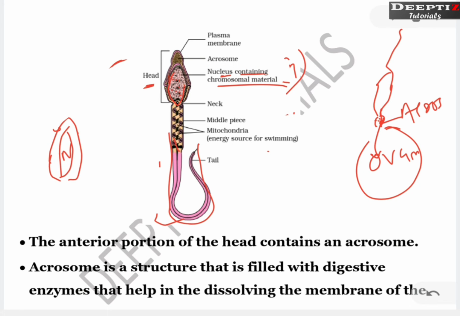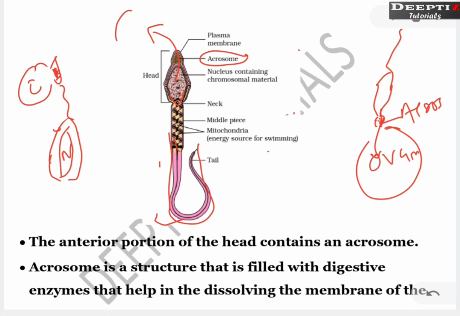So understand this way, whenever there is fertilization, the ovum and sperm need to be fused. The entire sperm is not going to enter into the ovum. Instead, the sperm needs to inject its nucleus into the ovum. For the injection of the nucleus, what needs to be done? The membrane of the ovum needs to be removed. That is done by the acrosome. Acrosome helps the sperm to rupture the membrane of the ovum so that the nucleus can be injected into the ovum.